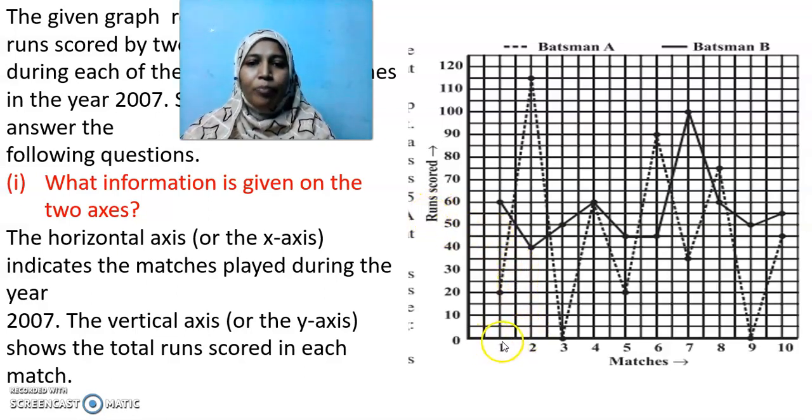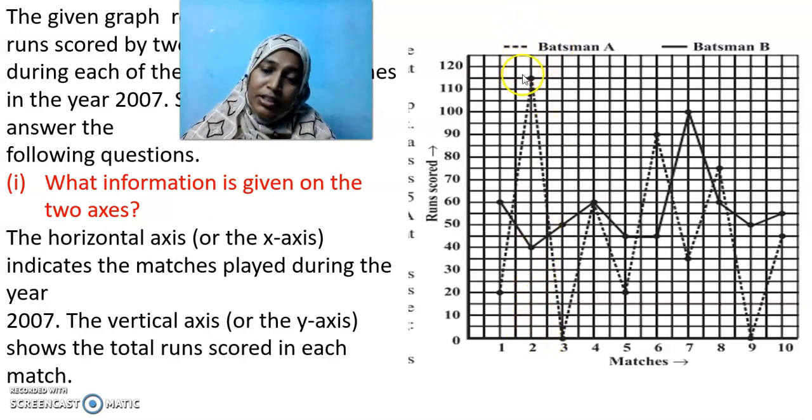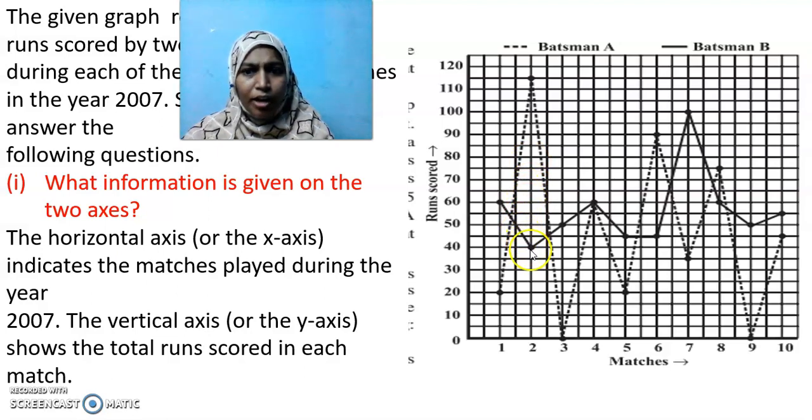In match 1, batsman A scored 20 runs. In the same match, batsman B scored 60 runs. Is it clear? But in second match, A scored highest run and B scored only 40 runs. That's how we will be reading this graph. Is it clear, children? Now the next question is, the horizontal axis indicates the matches played during the year 2007, whereas the vertical axis shows the total runs scored in each match.